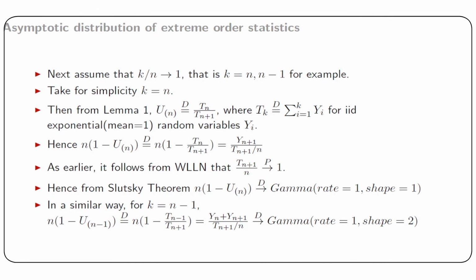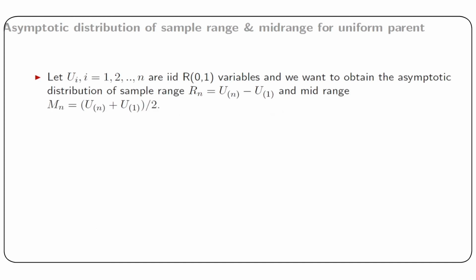So finally, we find the large sample distribution of sample range and mid-range for the uniform parent. Let Ui be IID rectangular (0, 1) variables, and we want to obtain the asymptotic distribution of sample range u_(n) - u_(1) and mid-range (u_(n) + u_(1))/2. We have already derived that for a uniform sample, the joint distribution of n times u_(1) and n times (1 - u_(n)) converges in distribution to the joint distribution of Y1 and Y2, where Yi are IID exponential with mean unity.